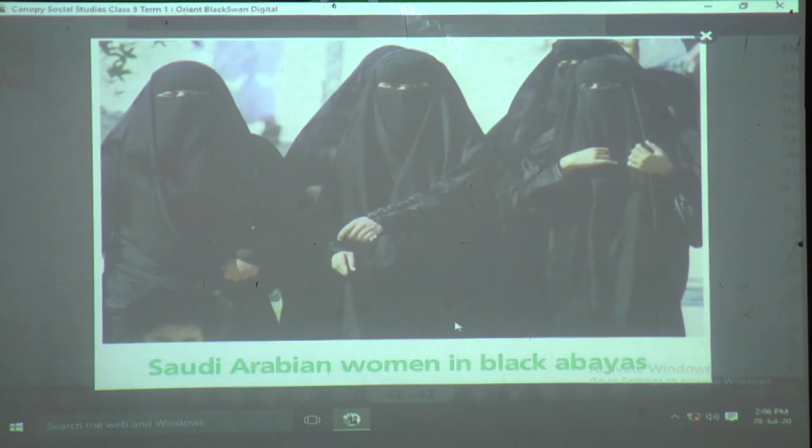The country is ruled by the king. When the women go out from their house, they wear this kind of clothes. They can't come out without wearing this abaya. So this costume or dress is called abaya. Okay. Then you can see here that only the eyes are open. The rest all they have to cover.